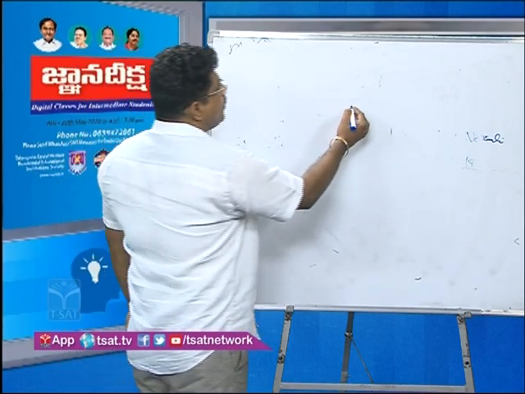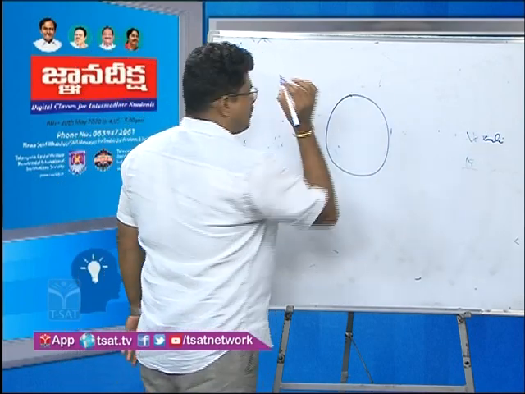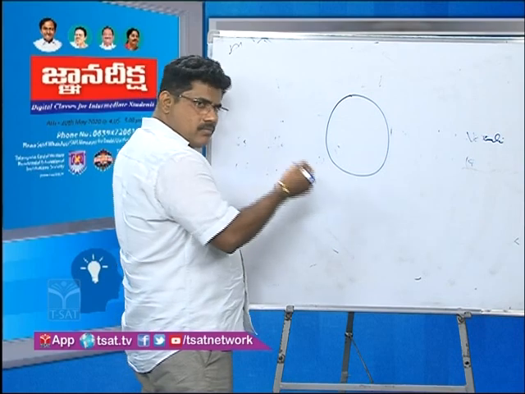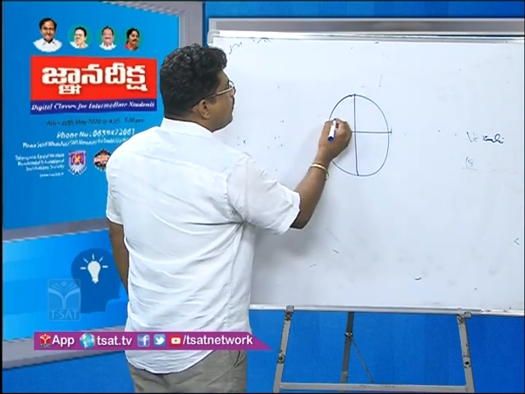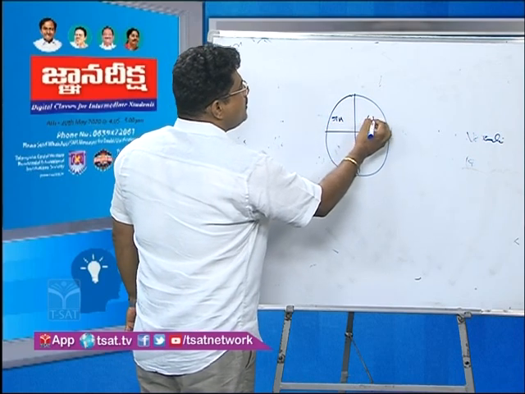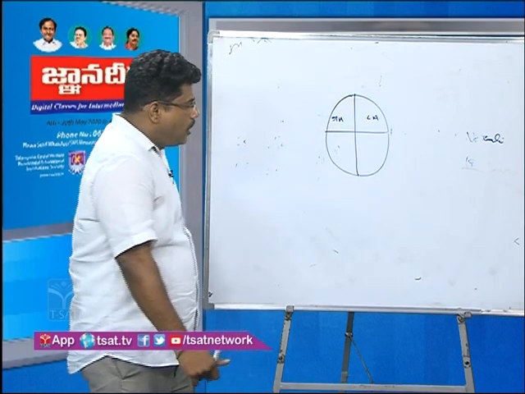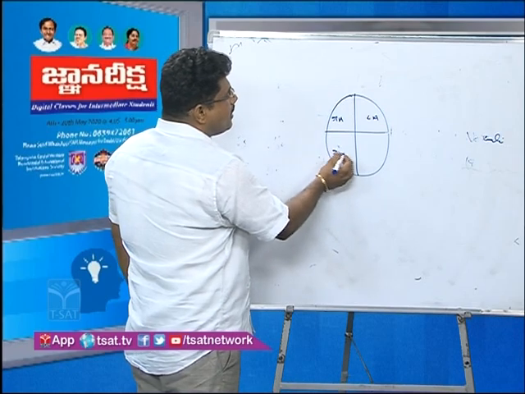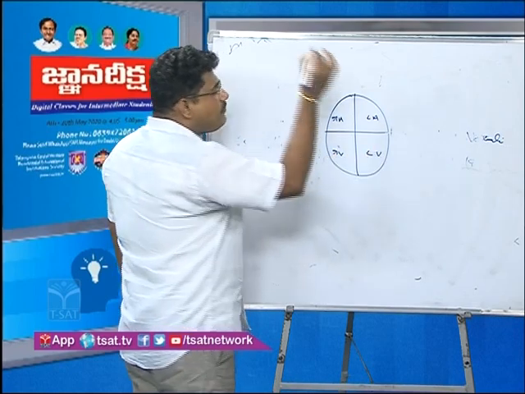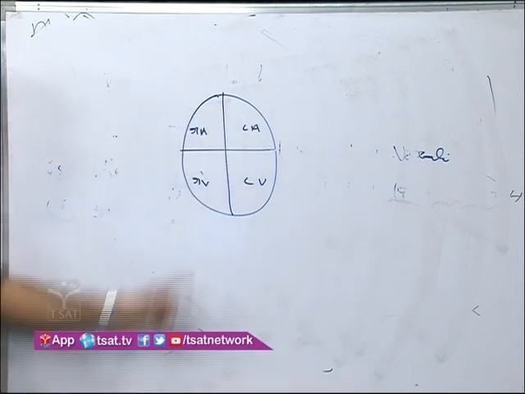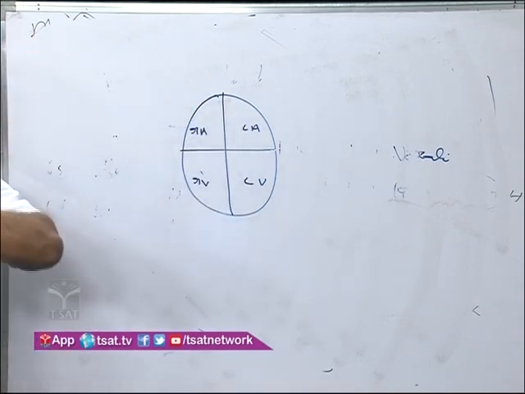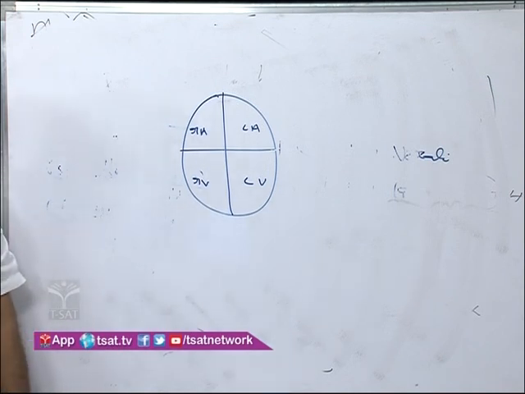For example, you see this one is the heart. A simple diagram. This one is the right atrium, this one is the left atrium. Listen here, this is the right ventricle, and this one is the left ventricle. Right atrium and left atrium, right ventricle and left ventricle. A four-chambered heart is present in human beings.